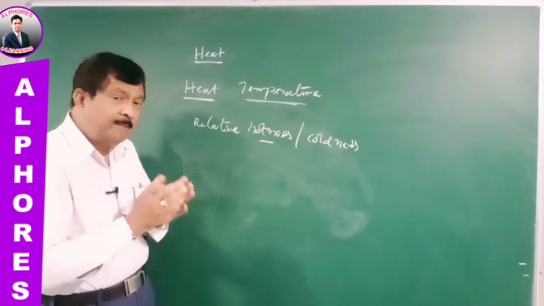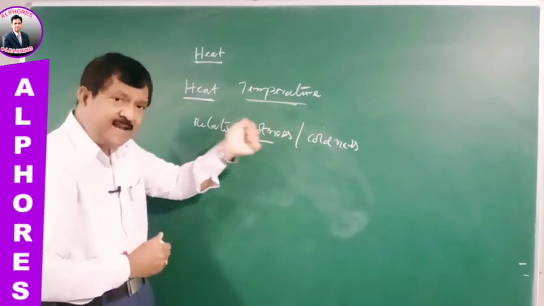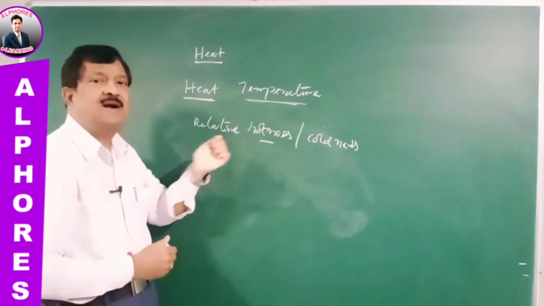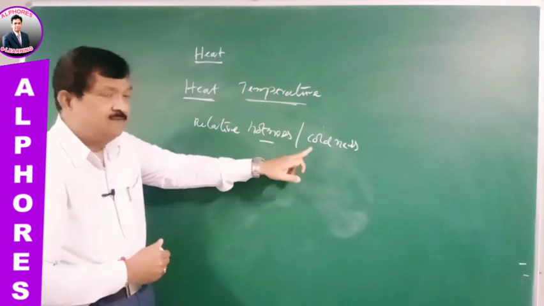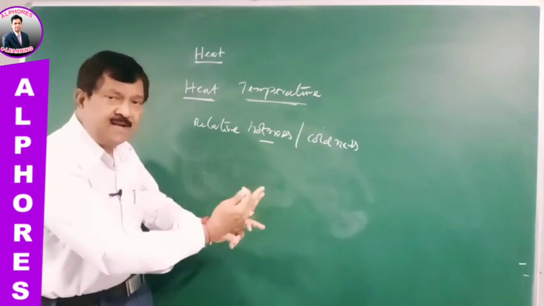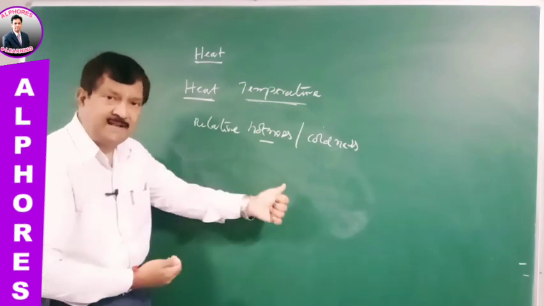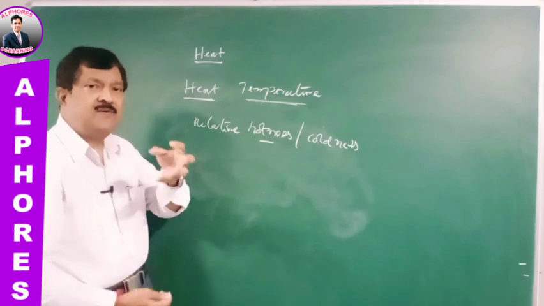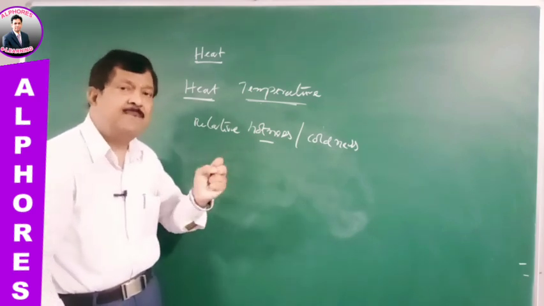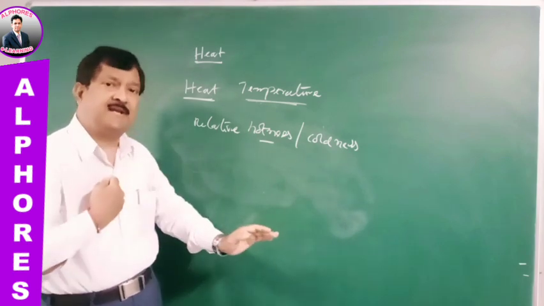So now, when the body is at a higher temperature than our temperature, we feel that body is hot. Whereas, when the body which you are touching is at a temperature less than our temperature, we feel it is cold. That's why if you touch a block of ice, the temperature of the block of ice is less than our temperature.